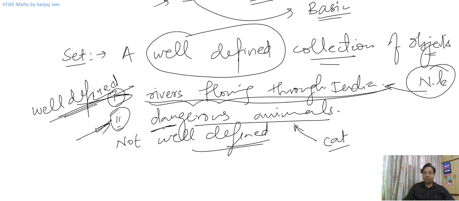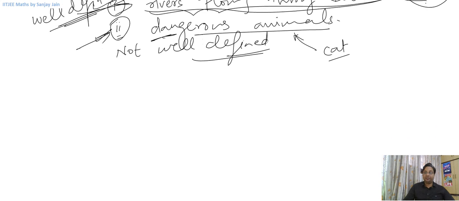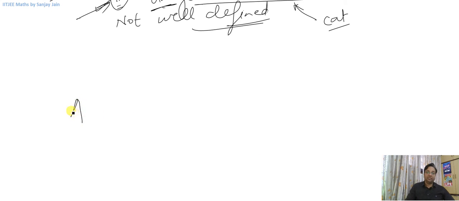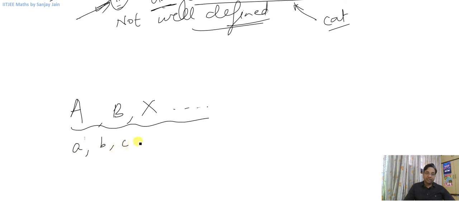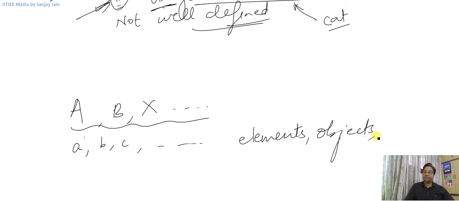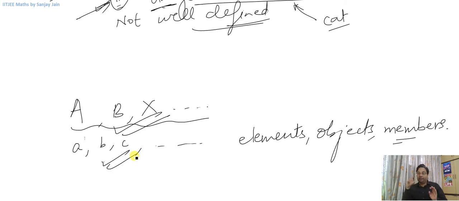And we denote sets by capital letters, for example A, B, X, right? These capital letters are used to denote a set, and small letters are used to denote the elements or the objects that we were talking about, right? Elements or objects. These are sometimes called members also. So capital letters we will use to denote a set, and small letters we will use to denote the elements or objects or members inside that set, right?